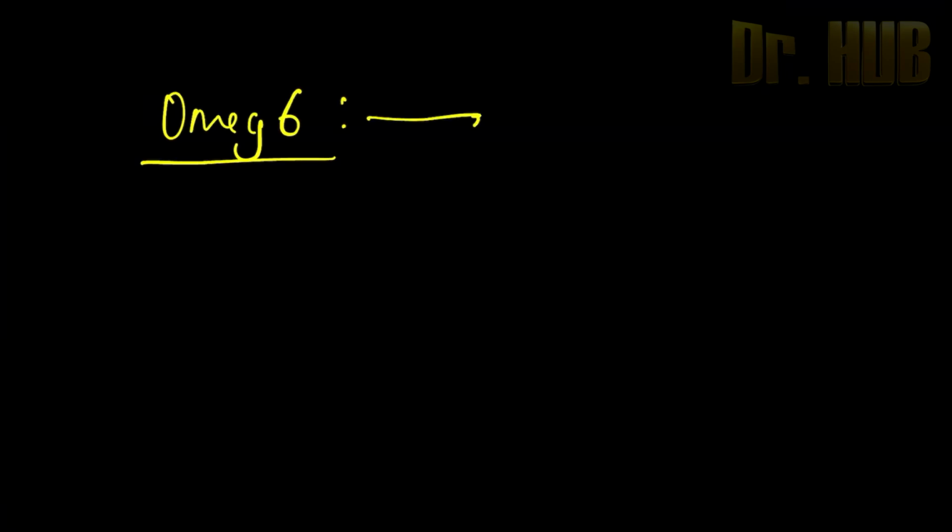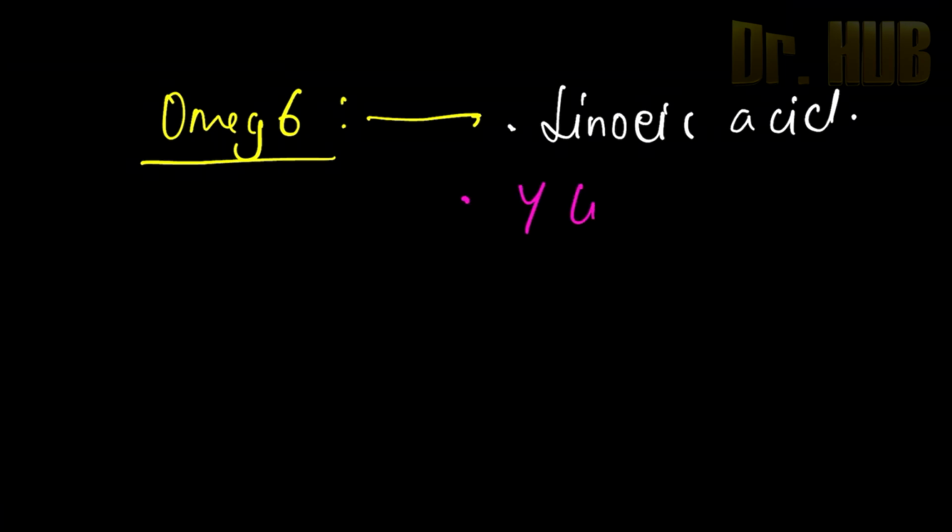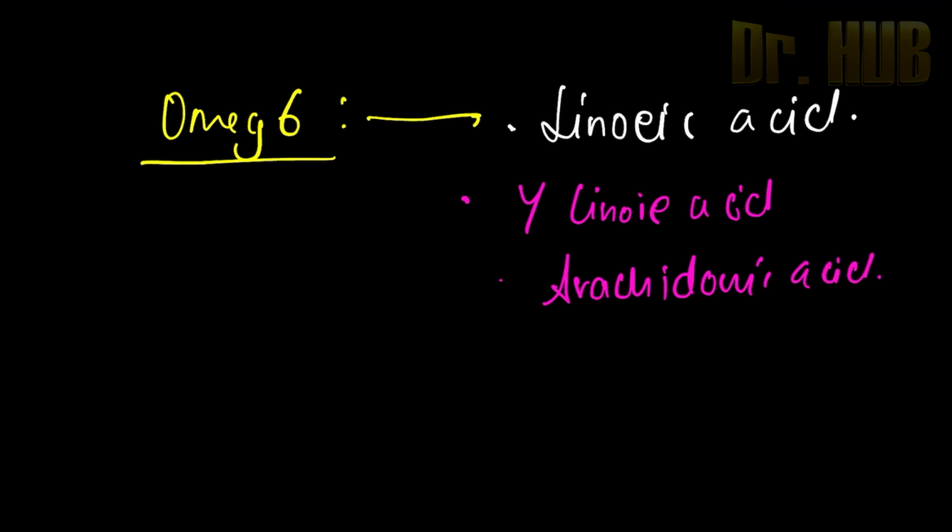In omega 6, there is the linoleic acid. The one in omega 3 was linolenic acid, and here it is linoleic acid. Next is the gamma linolenic acid as well as the arachidonic acid. So this was about the classification of lipids.